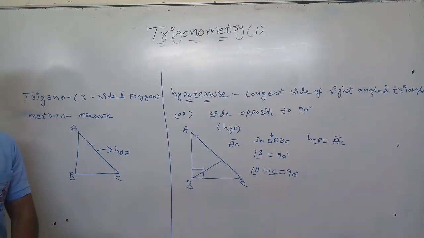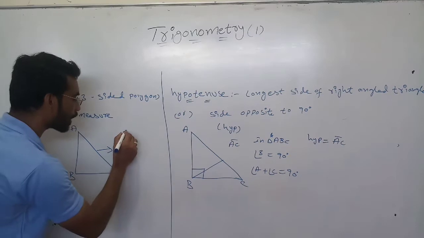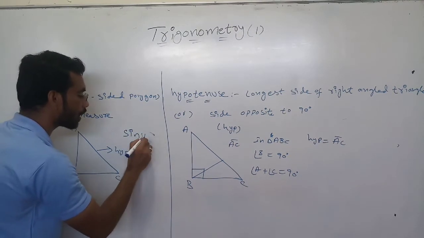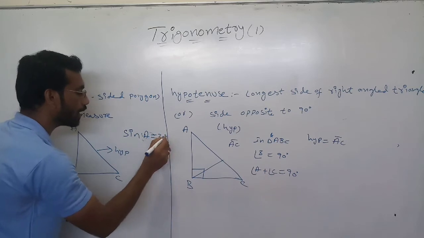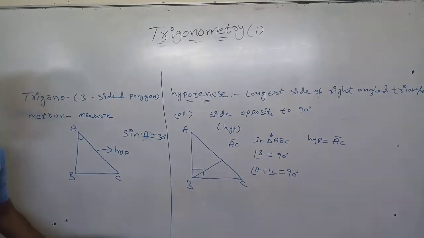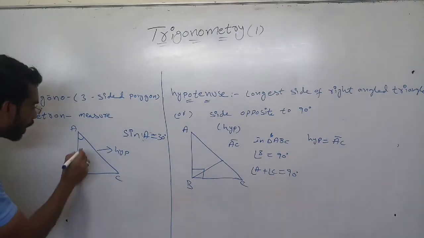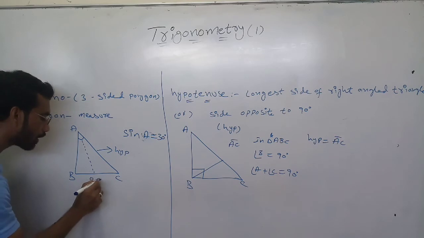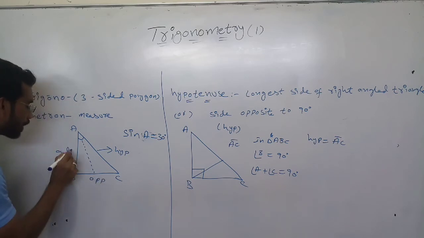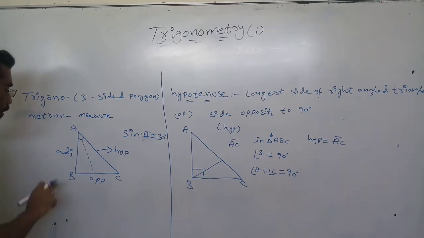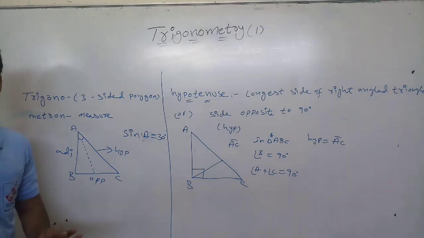If it is given sine A equals 30 degrees, then you should make the angle on A. The side opposite to this angle is called opposite, and this one is adjacent. Opposite in short you can write OPP, adjacent in short ADJ.